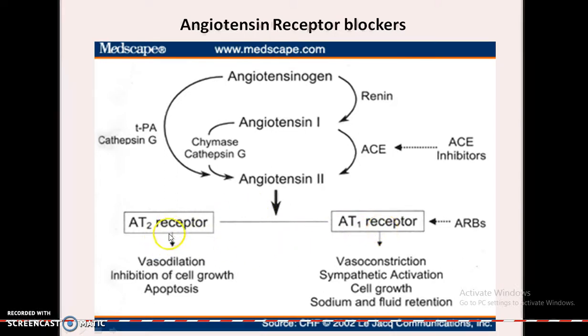Suppose it binds to angiotensin 2 receptors, vasodilation occurs. And if it affects angiotensin 1, at that time vasoconstriction occurs due to sympathetic activation, and cell growth and sodium and fluid retention start appearing. Hence, it increases the blood pressure. So to block this, angiotensin receptor blockers are going to be effective.